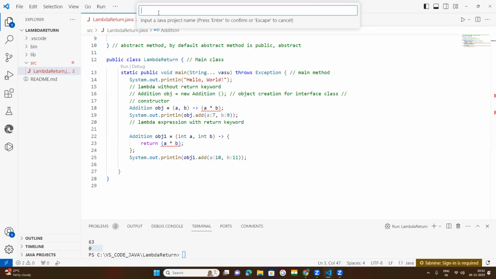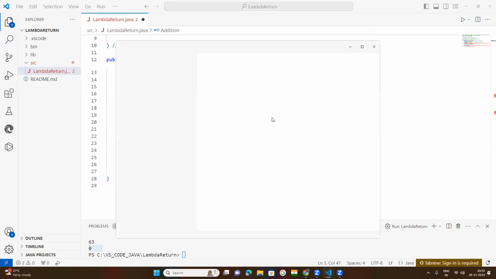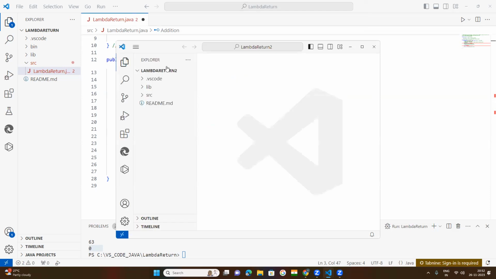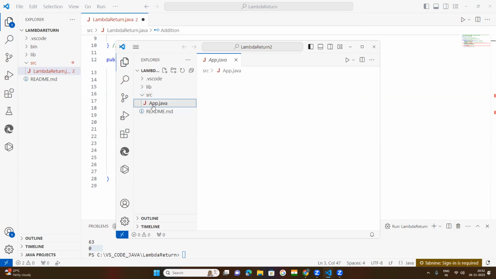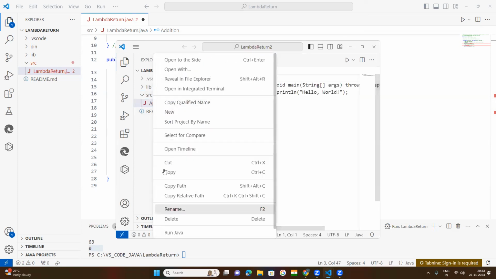Keep this class name as Lambda return. Second period, return 2. 2 means what? Because we are discussing the second period.